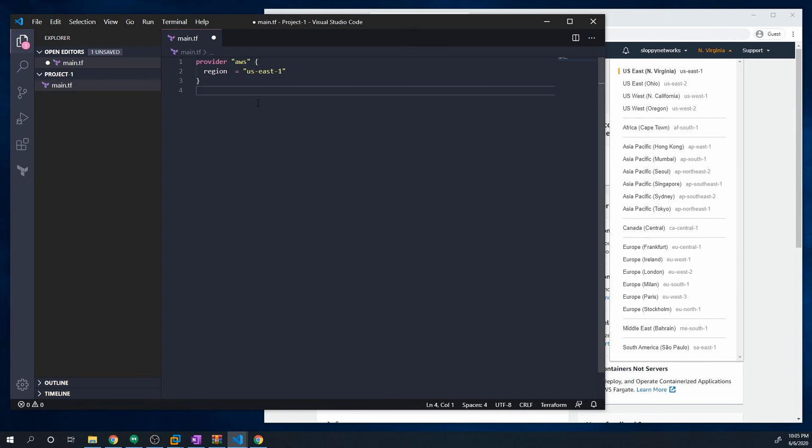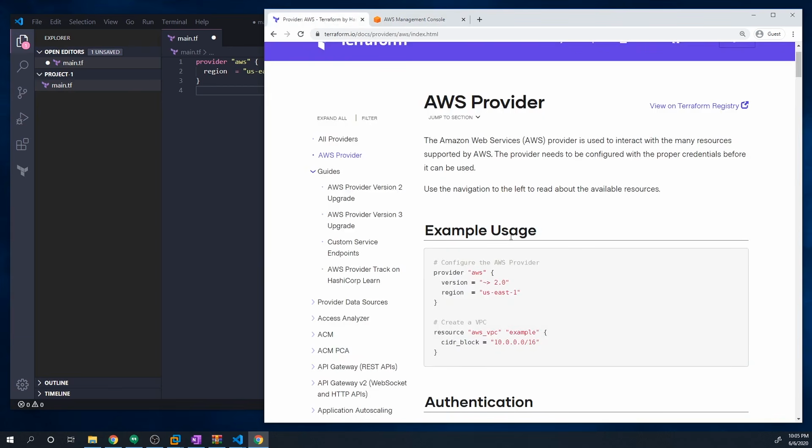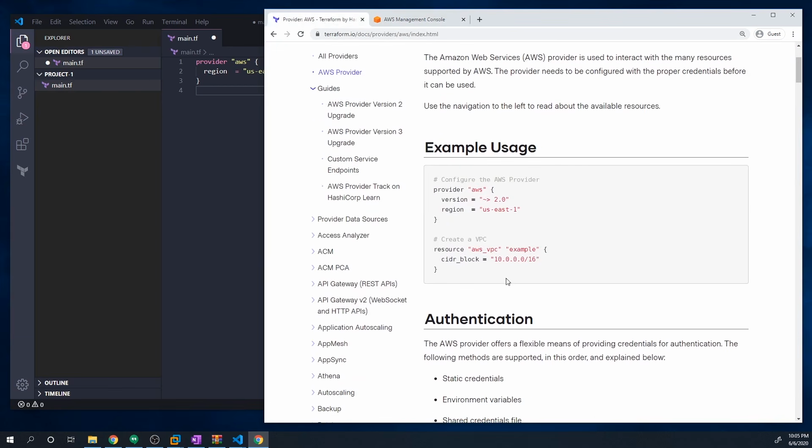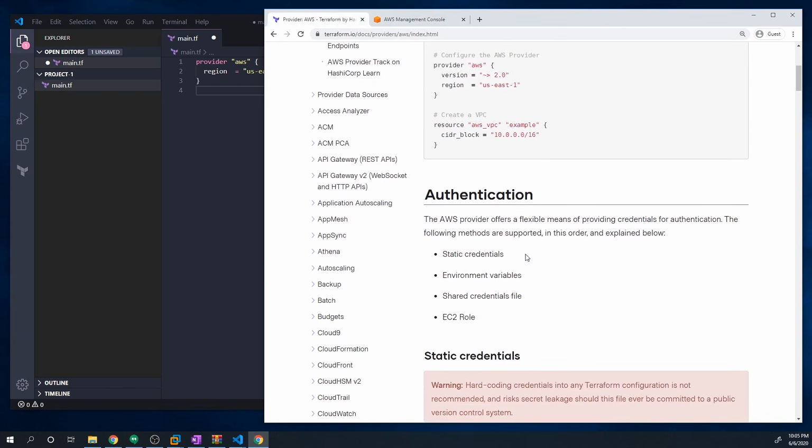All right. And so now that we've got the provider set up, if we go back to the code, it's going to keep walking us through how to set things up. And so the next thing that we have to do is set up authentication. Now, authentication can be a bit tricky with Terraform, and what I'm going to do is start off doing it the wrong way.